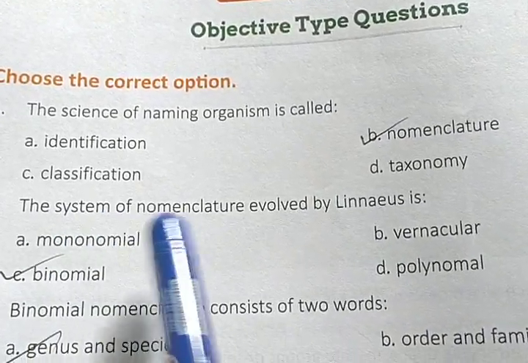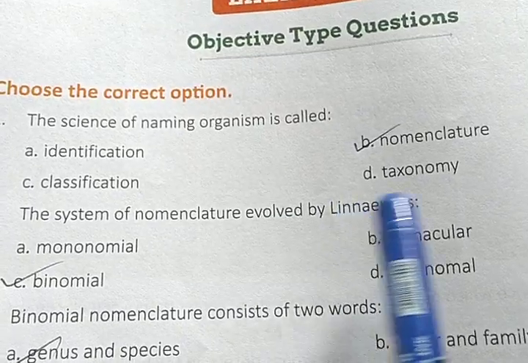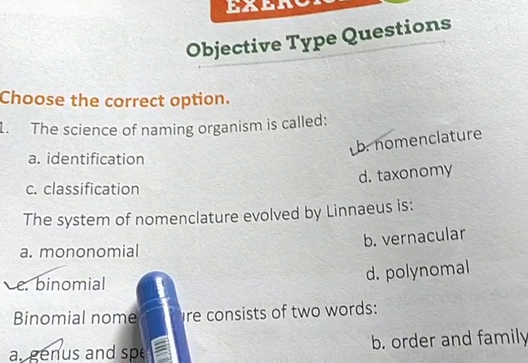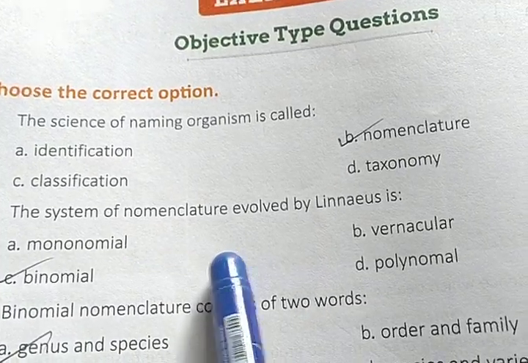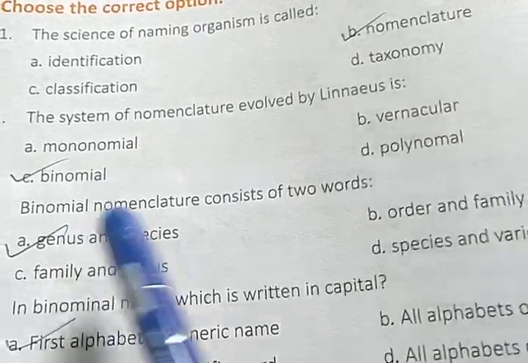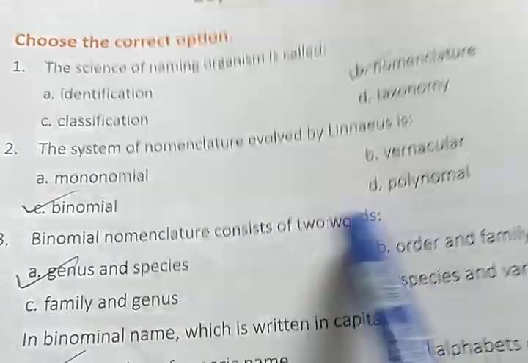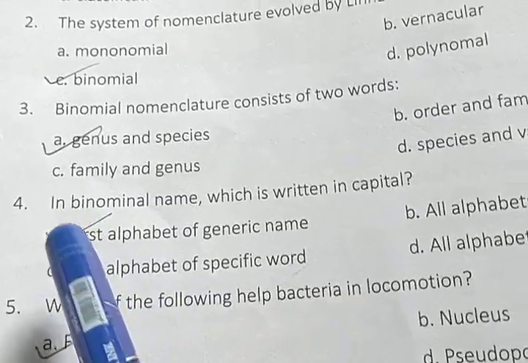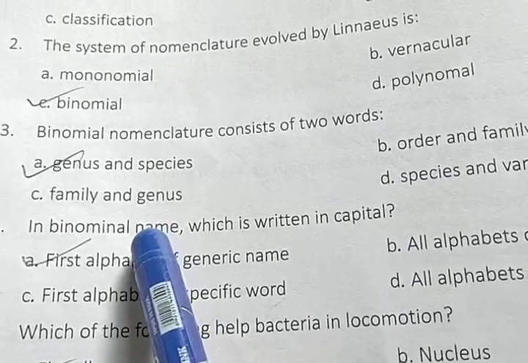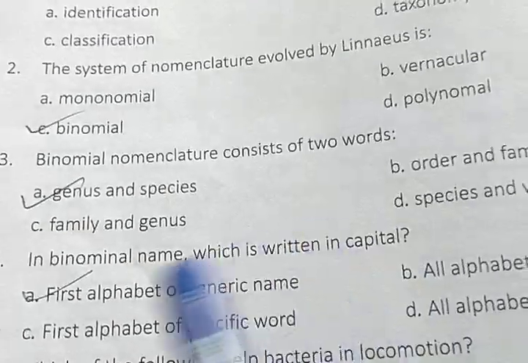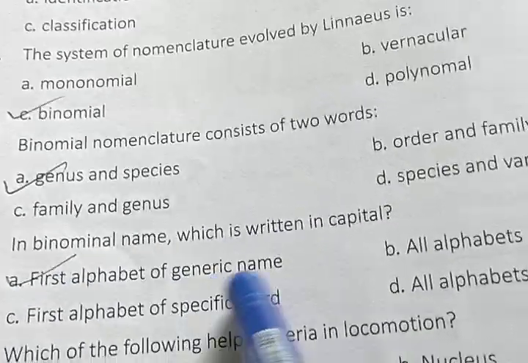Next, the system of nomenclature evolved by Linnaeus is binomial. Bi means two because the first one is the name of the genus and the second one is the name of the species. Binomial nomenclature consists of two words, genus and species. Next, in binomial nomenclature, the binomial name is written with a capital first alphabet of the generic name.